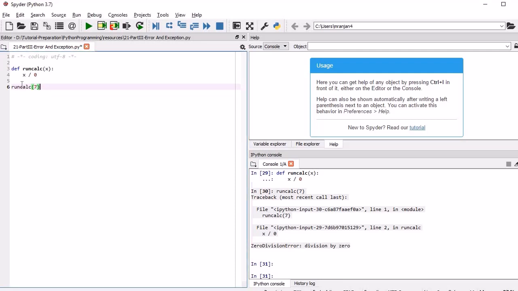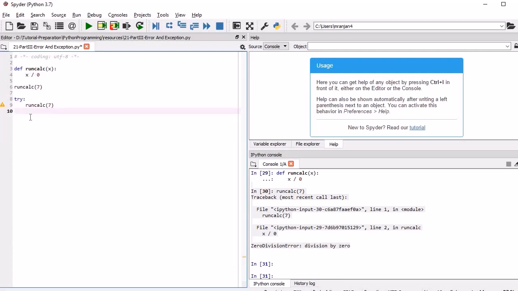To better handle it, we need to write a try except block. Here, in try, we call whichever code we feel might generate an error. So we write the code in the try block, and then we need to catch it. In most programming languages it is a catch block, but in Python we use except.